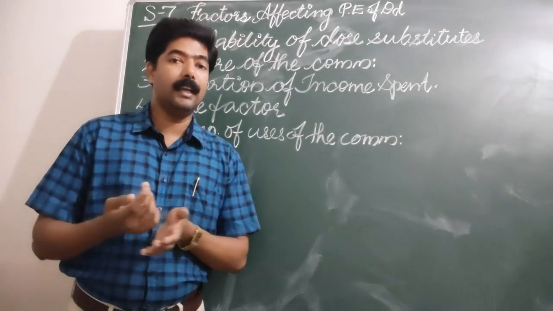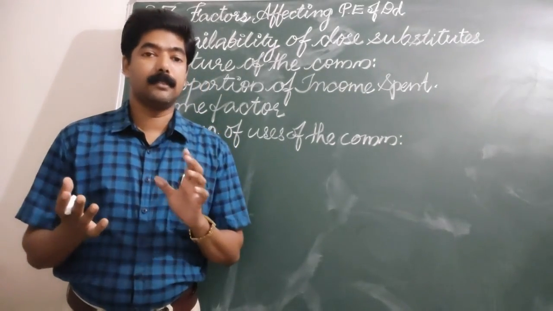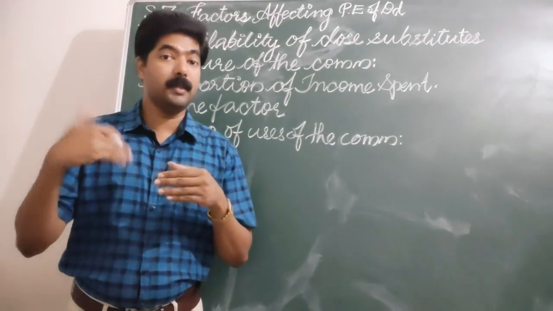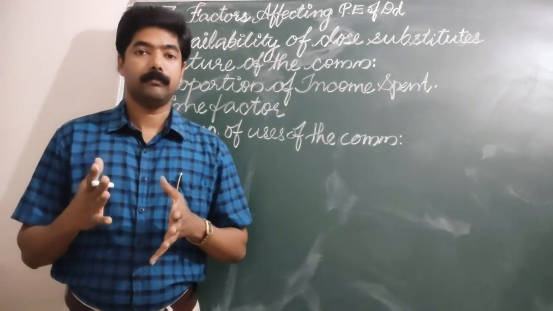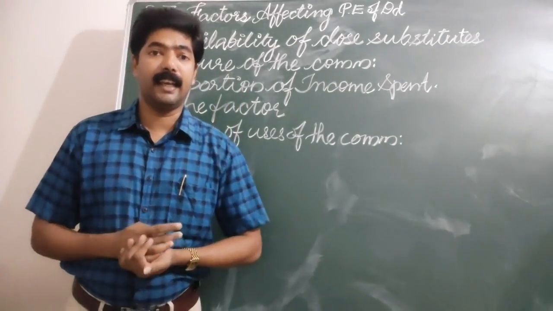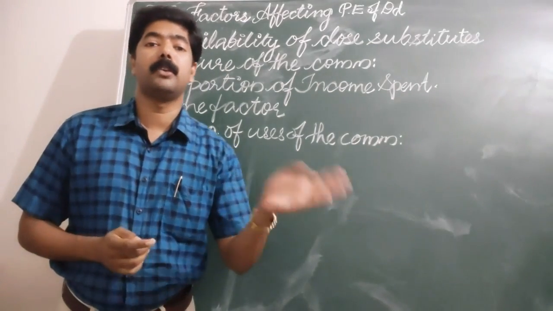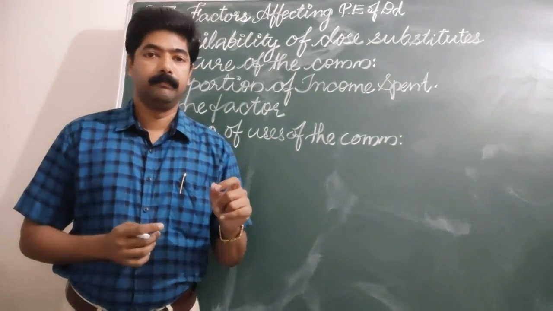Similarly, with necessities and luxuries, consumers can adjust according to their necessity. They can shift the demand from one commodity to another commodity.